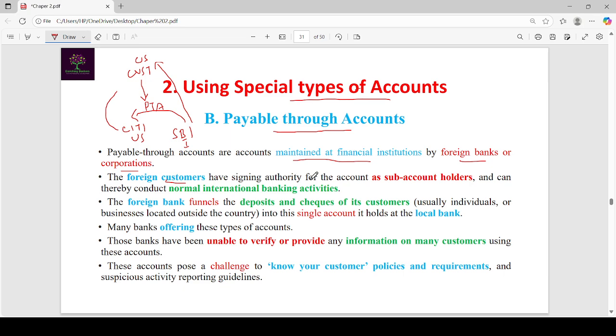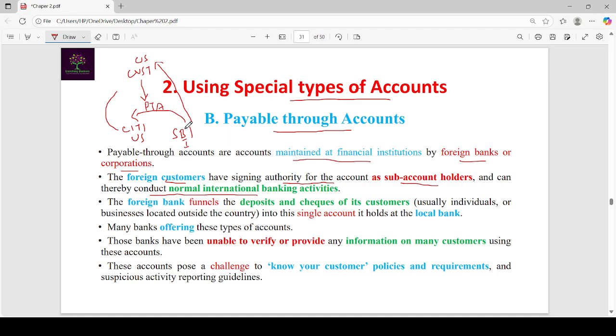Foreign customers have signing authority for the account as sub account holders, like SBI customers. These are foreign customers to Citibank, and SBI provided the sub account holdership. SBI provided the signing authority to its customers to access the payable through account. So these customers conduct normal international banking activities.